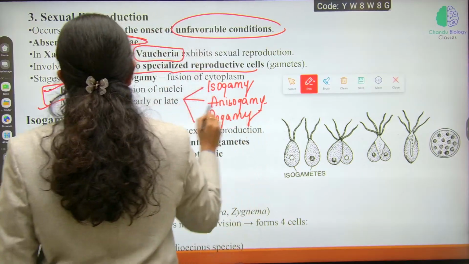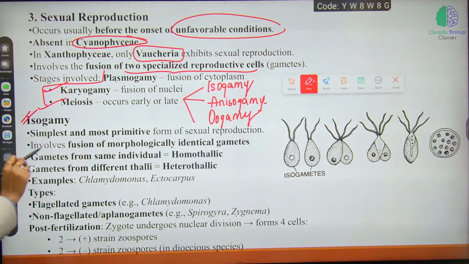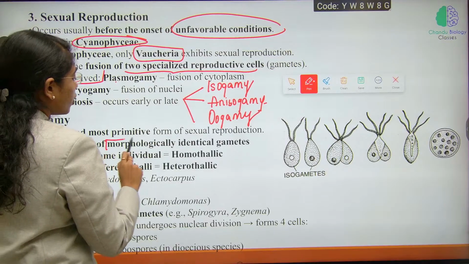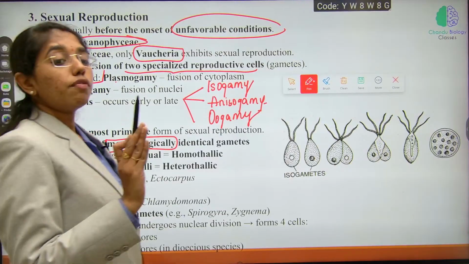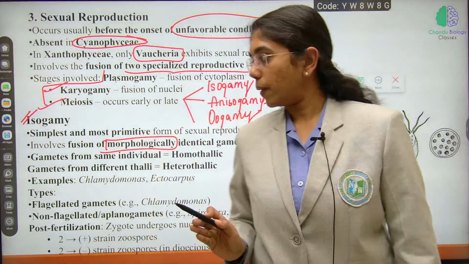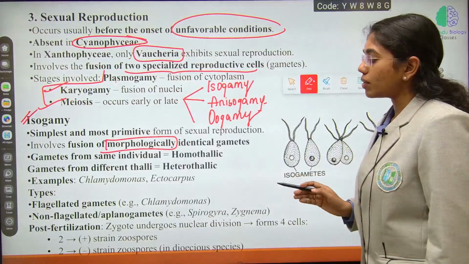First, we will look at isogamy. This is the simplest and most primitive type of sexual reproduction. This involves fusion of morphologically identical gametes. They will be physiologically identical as well. Here we go, gametes of the same individual.